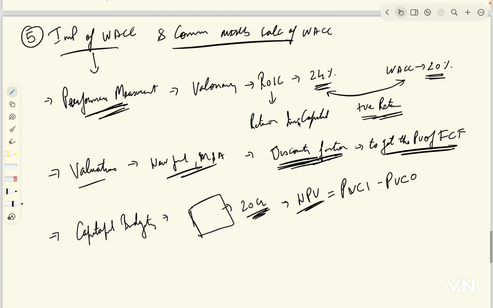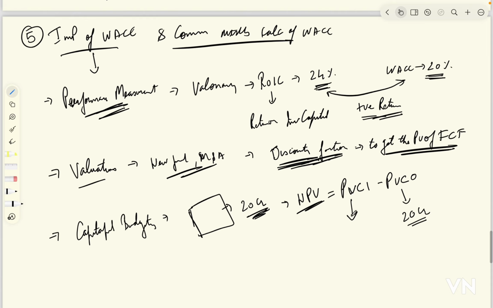Now PVCO is basically what we are investing. जो आज हमने इन्वेस्ट किया, हमने 20 करोड़ रुपया दिया और हमने ये मशीनरी अक्वायर कर लिया, राइट? But how is this PVCI calculated, which is present value of cash inflow?